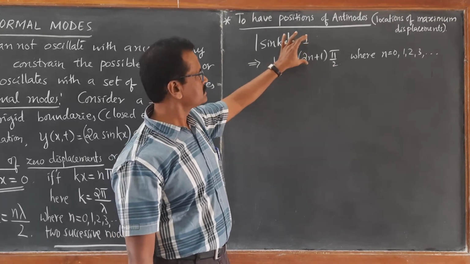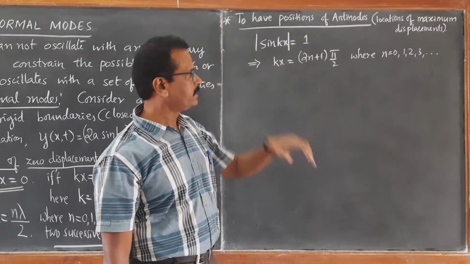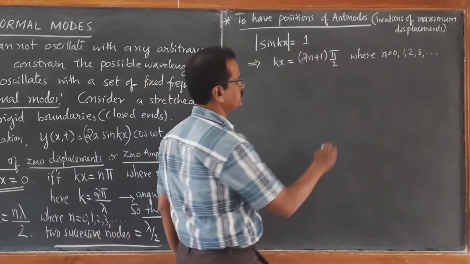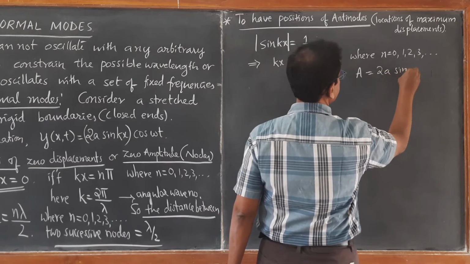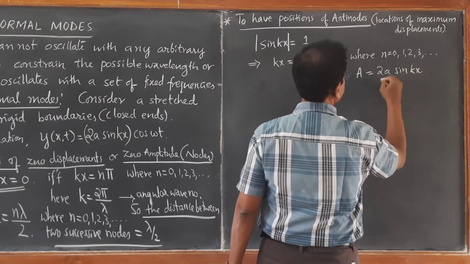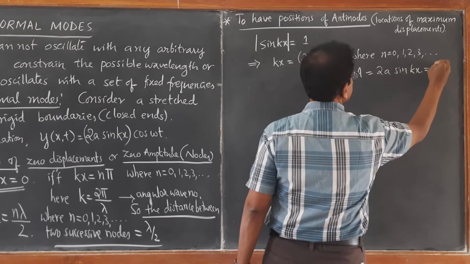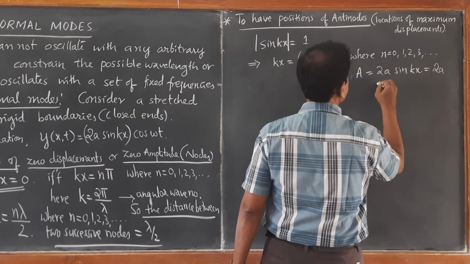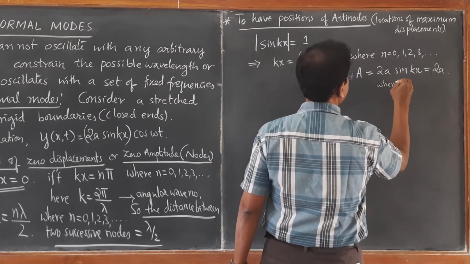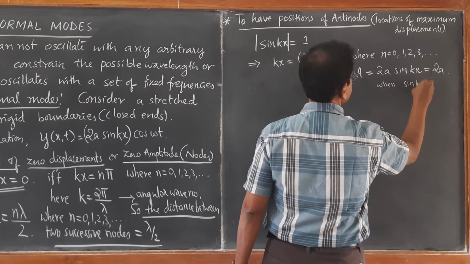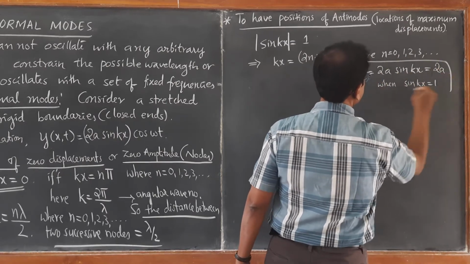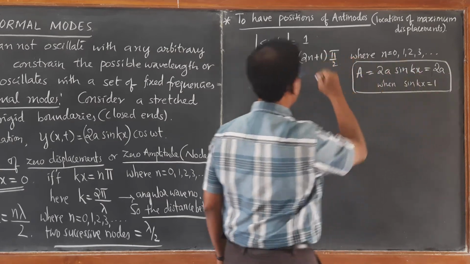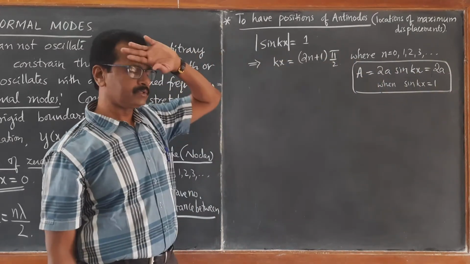So for these sin values to be maximum, the amplitude is going to be maximum. 2a sin kx is going to be maximum, which is 2a when sin kx is 1. So this is to be remembered. This is the condition for obtaining the position of antinodes, right?